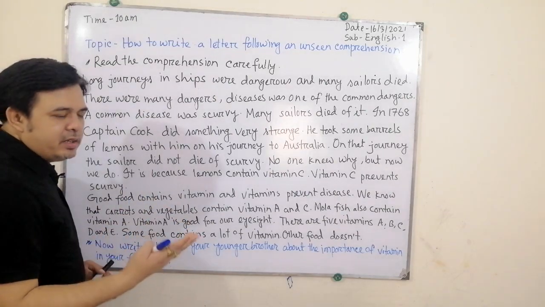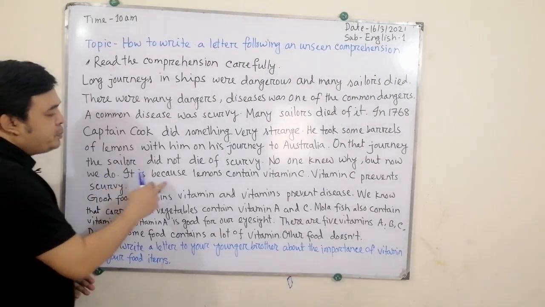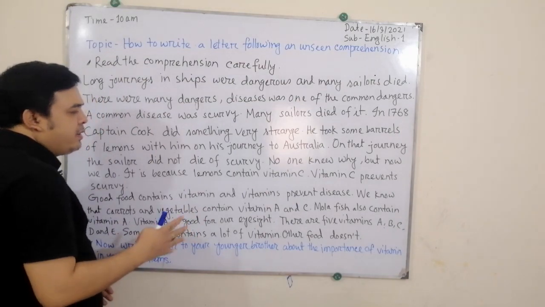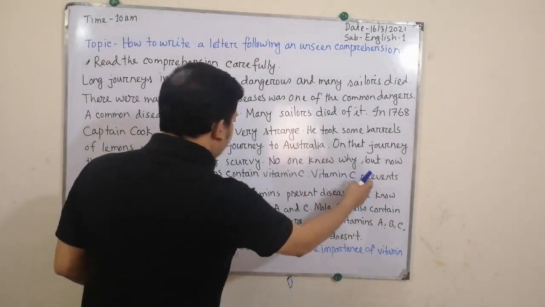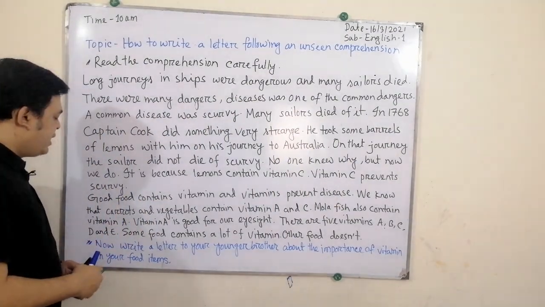The reason was not clear to them, but now we know it is because lemons contain vitamin C. Vitamin C prevents scurvy.